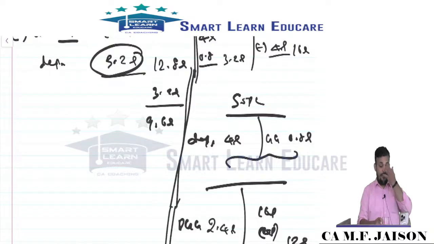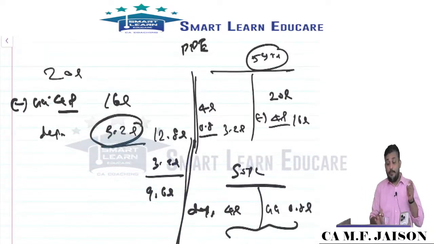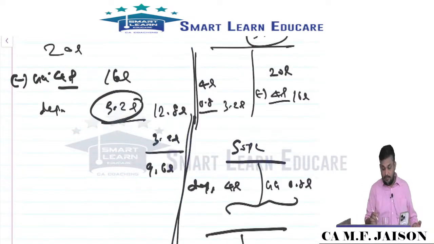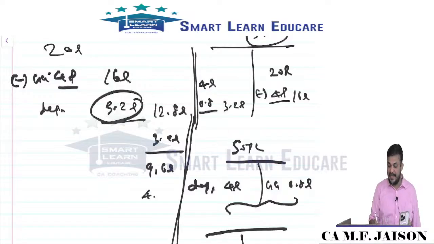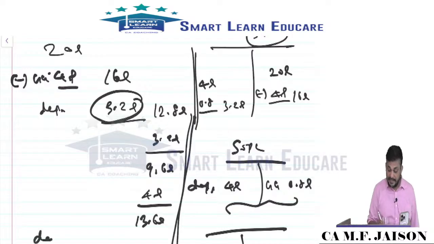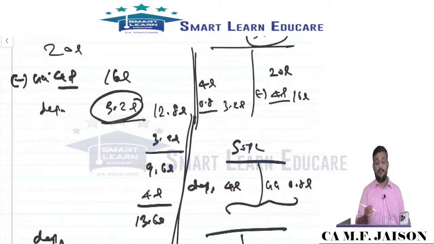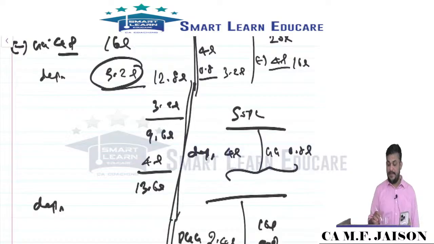Sorry. When there is refund under option 1, what should we do? You initially deducted from the asset. Now when you refund the grant of, say, 4 lakhs, it will simply be added to the value of the asset, 13.6 lakhs. The depreciation will change. When the refund happens, then henceforth the depreciable asset has become 13.6 to be depreciated over a period of 3 years. So 13.6 by 3 will give you 4.53.